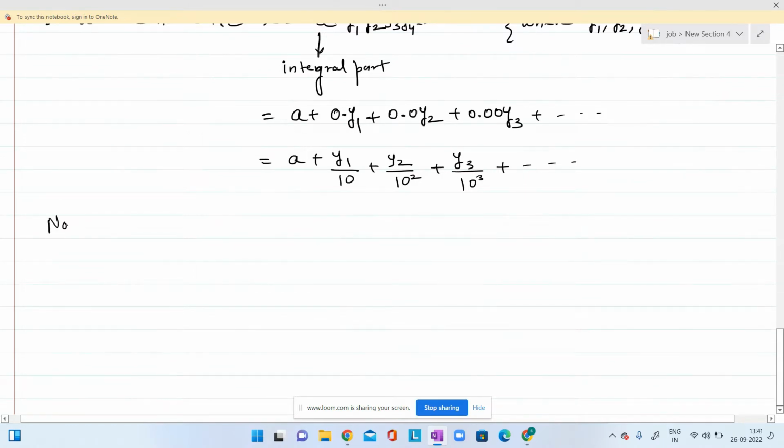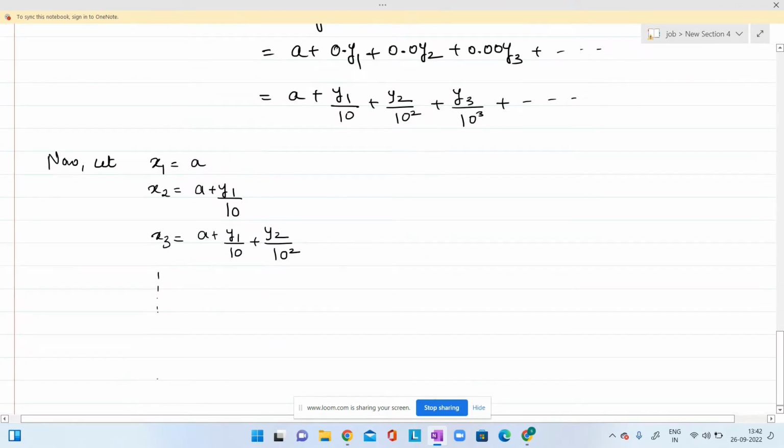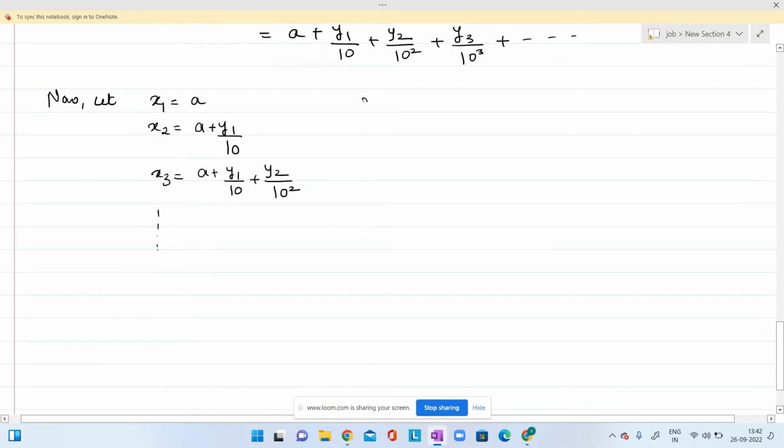Now let x1 equal a, x2 equal a plus y1 by 10, x3 equal a plus y1 by 10 plus y2 by 10 square, and so on. Notice all these are rational numbers.